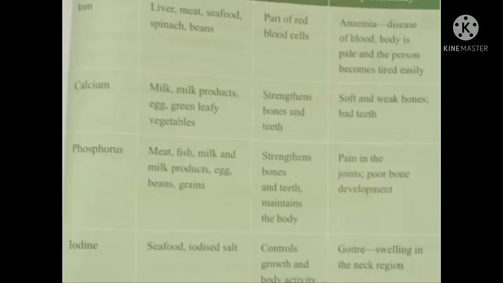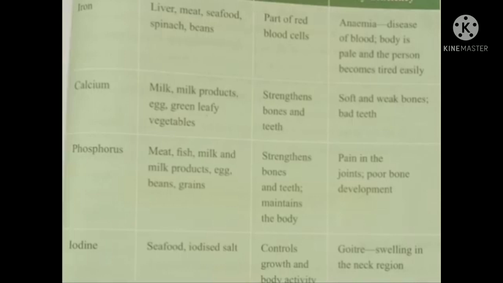The next is iron. Sources: liver, meat, seafood, spinach and beans. Iron is a part of red blood cells. Deficiency of iron leads to the disease called anemia. It is the disease of blood. Body is pale and the person becomes tired easily.